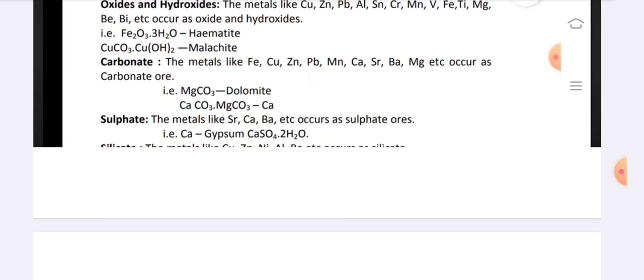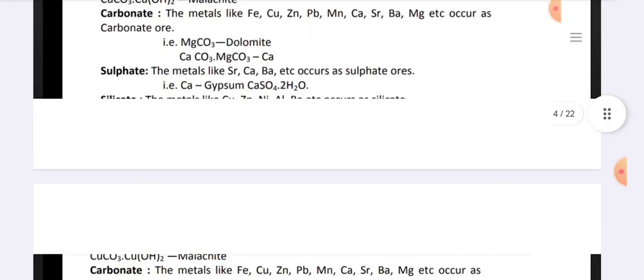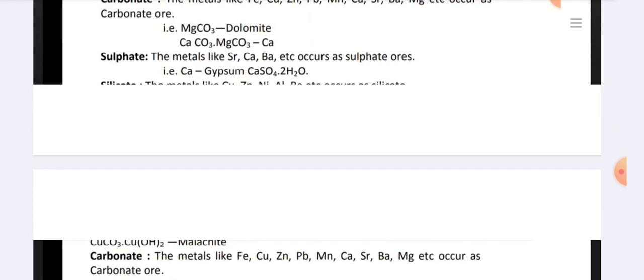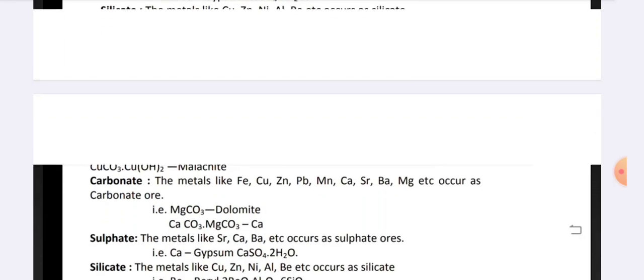Carbonate ores. The metals like iron, copper, zinc, lead, manganese, calcium, strontium, barium, magnesium, etc. occur as carbonate or sulfate. The metals like strontium, calcium, barium, etc. occur as sulfate ores.